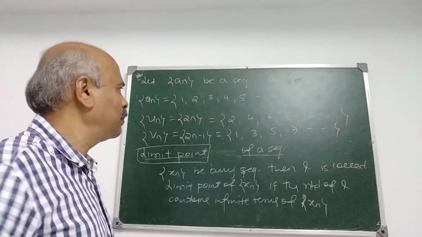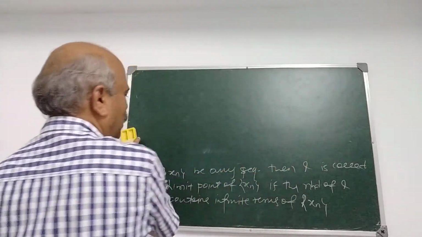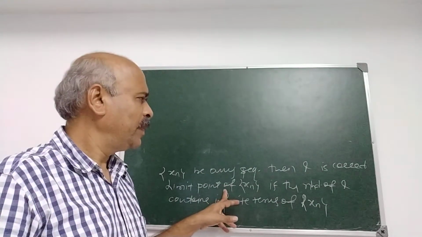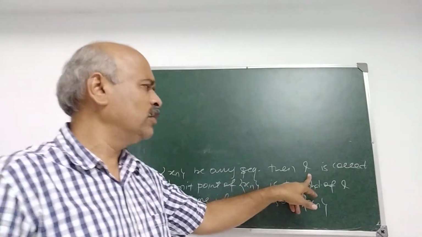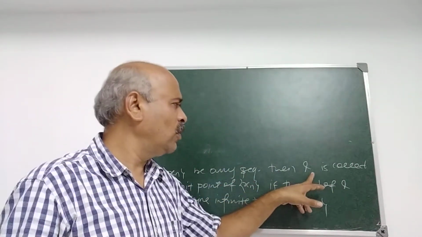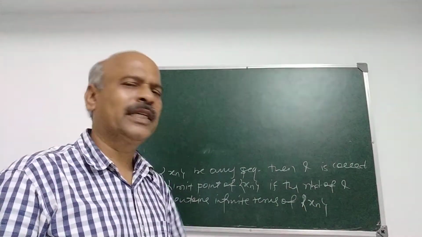This is the definition. Limit point means any number is said to be a limit point of this sequence xn if the neighborhood of L contains infinitely many terms of xn.